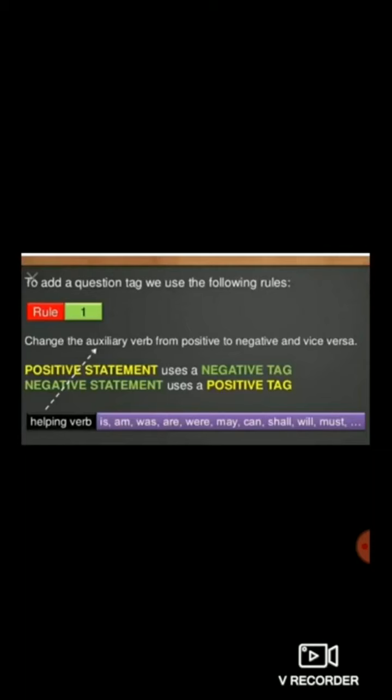So first we have to check the auxiliary verb, check whether it is negative or positive, and change it accordingly. To understand rule number 1 better, we'll see some examples.